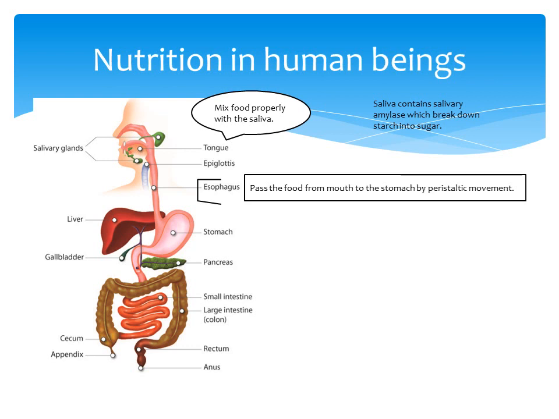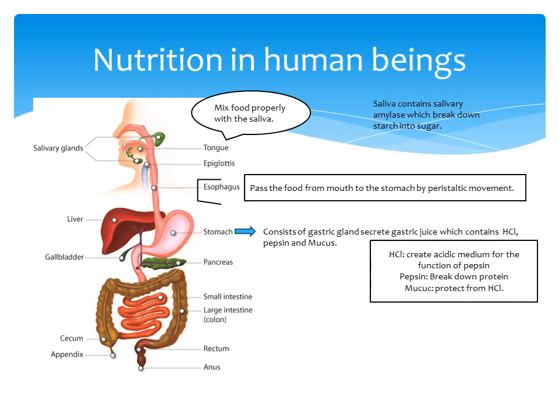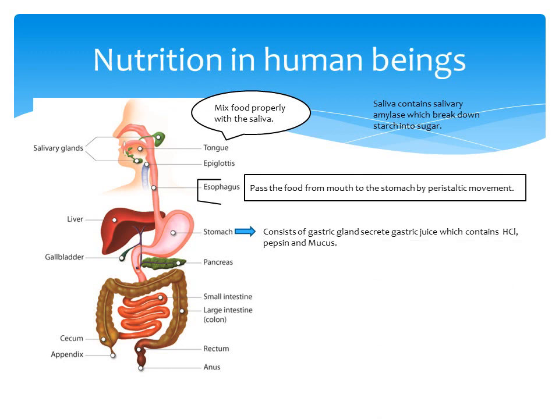Food reaches the stomach and stays there for 2 to 4 hours. Gastric glands present in the stomach secrete gastric juice. Gastric juice contains hydrochloric acid, mucus and pepsin. Pepsin breaks down protein and performs its function only in acidic conditions. Thus, HCl provides the acidic condition to facilitate the function of pepsin. As HCl is a harmful acid which may harm the inner lining of the stomach, mucus protects the inner lining of the stomach from hydrochloric acid.